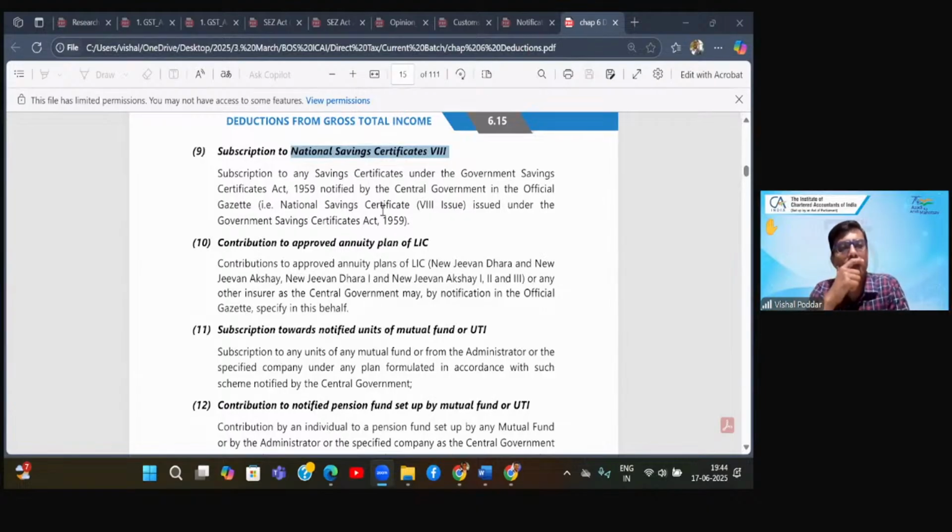Now you'll say, sir, why? The reason is the government says that when you have earned income in year one, year two, year three, we have not given you back that interest because we are going to accumulate it and give it at the end of this entire certificate period. So effectively, you have earned that and you have reinvested with us. Hence, National Savings Certificate is the only scheme where they keep giving you deduction every year. So first year, principal amount; in all future years, you just do two entries. One, you show it as income in other sources and immediately you also claim deduction in ATC.